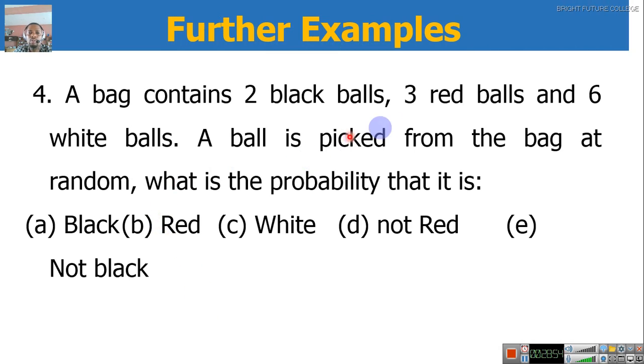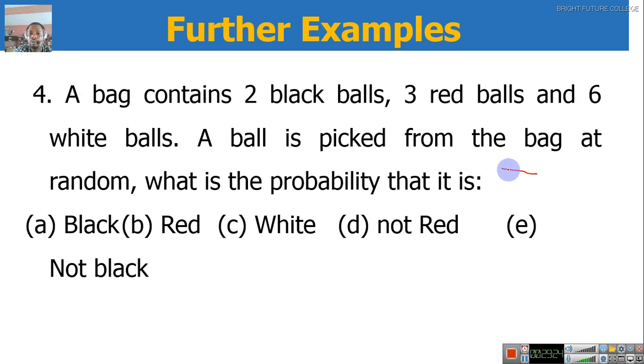A bag contains 2 black balls, 3 red balls, and 6 white balls. A ball is picked from the bag at random. What is the probability that it is black, red, white, not red, not black? Okay. Picked at random means you close your eyes and pick it without any partiality. Now, when you have this type of problem, what do you do? You first of all find the total number of balls.